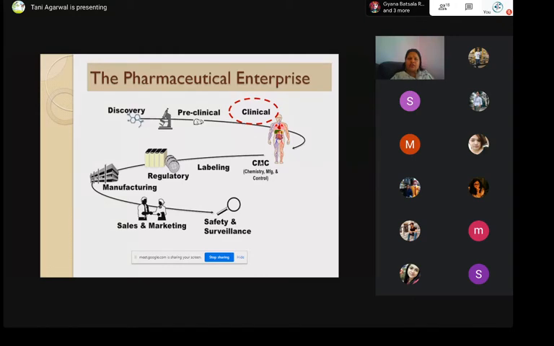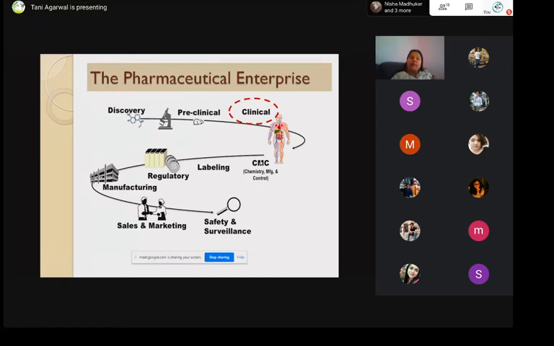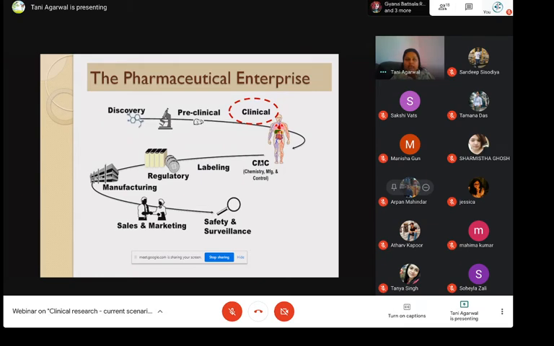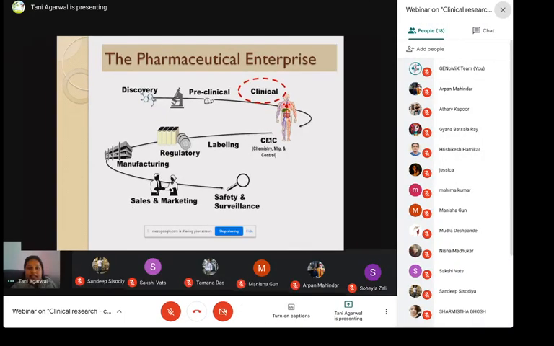I will give you a short introduction of how the pharmaceutical enterprise works. It begins with this whole spiral at the discovery of a molecule, followed by the preclinical studies. By preclinical, we mean the stage of research where the drug or the new molecule is tested in animals, small animals as well as big animals.